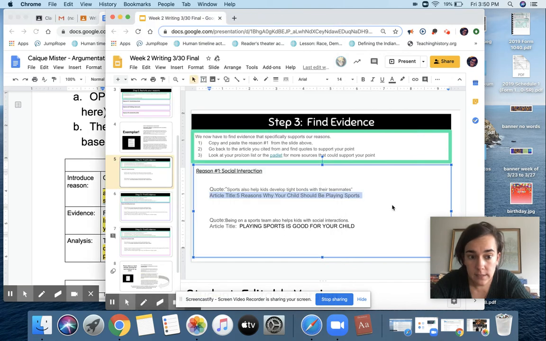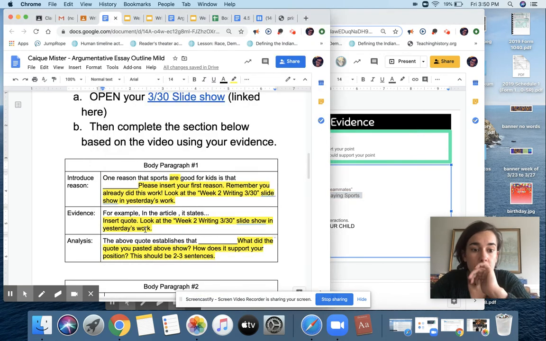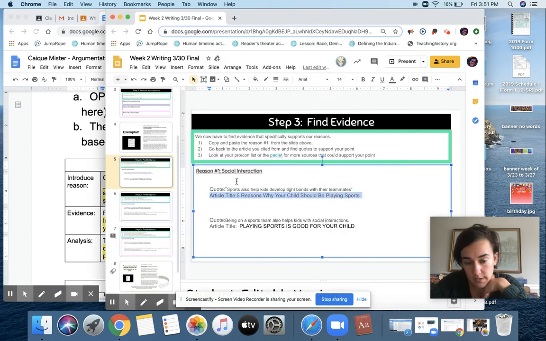And then finally, in each body paragraph, you're going to have analysis. So you're going to say the above quote establishes that blah, blah, blah. What you're answering here is, what does this quote show? Why does it support your position? Is it an example? Does it emphasize something about why this is true? Why does the quote you have here prove your overall reason, in this case, that sports are good for kids because they promote social interaction?